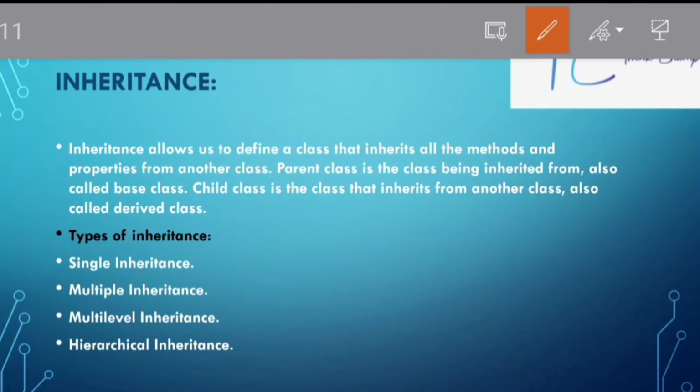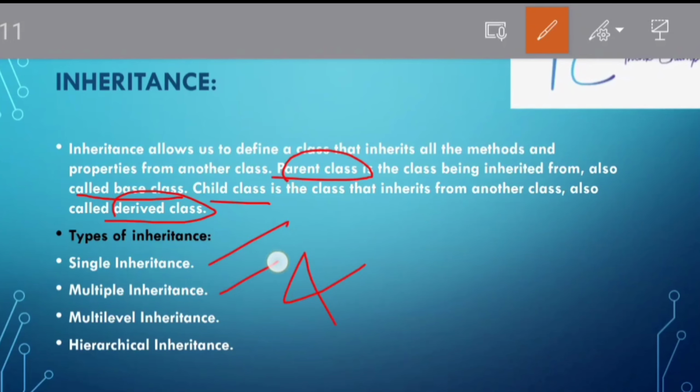Inheritance is acquiring properties from a parent class to another class, the child class. The parent class is also called a base class and the child class is also called a derived class. The types of inheritance are 4: single, multiple, multi-level, and hierarchical.